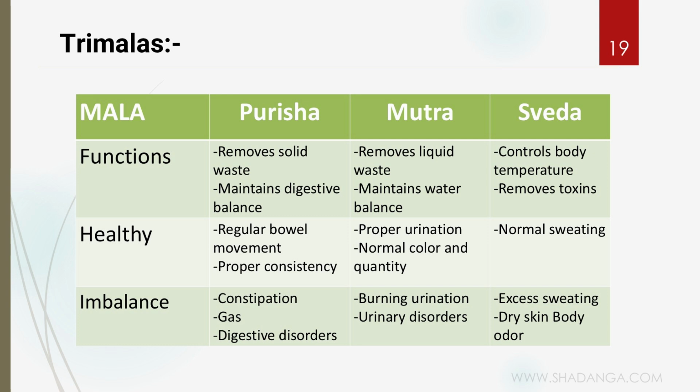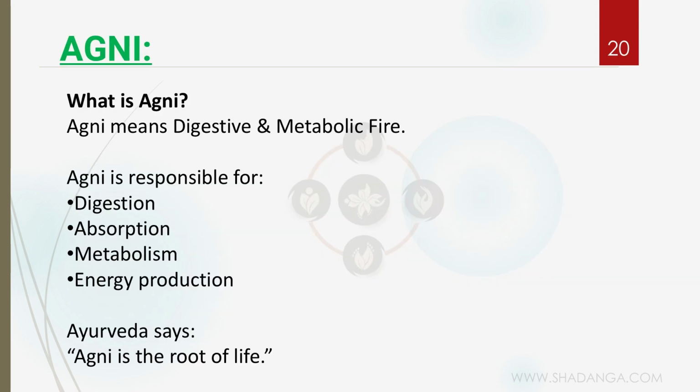If the Mutra is imbalanced, there is burning while urinating, we get a burning sensation in the urinary tract, and UTI types of diseases also we will get. Next is the Sweda. If the Sweda is imbalanced, excessive sweating will happen. So people who sweat more have an imbalance of what? Sweda. Also, if that is not happening, what will happen? Dry skin and bad body odor will be there.